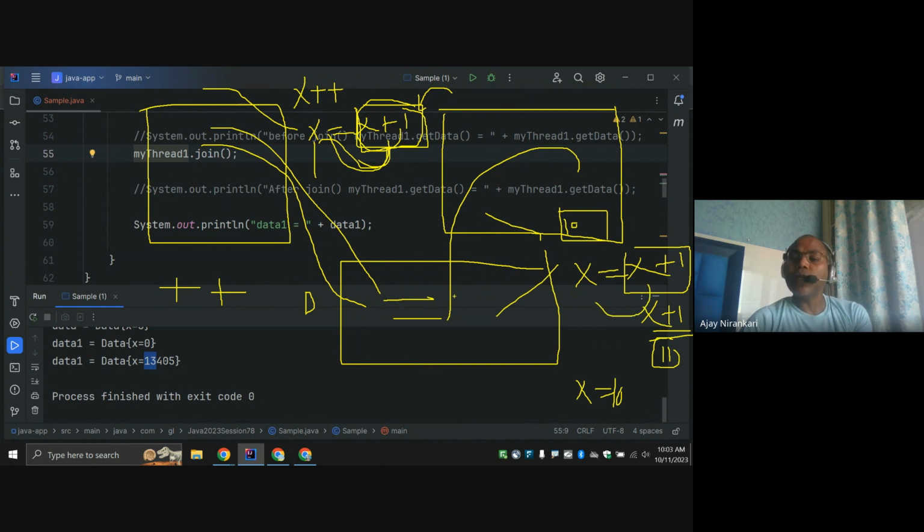So the problem here is that whenever you have shared resources, both are trying to do the plus operation at the same time. The plus operation is not atomic. It might be that the increment is done by one thread and the assignment by another thread. Due to this conflict, we get a data issue. Here our expected output would be 20,000.